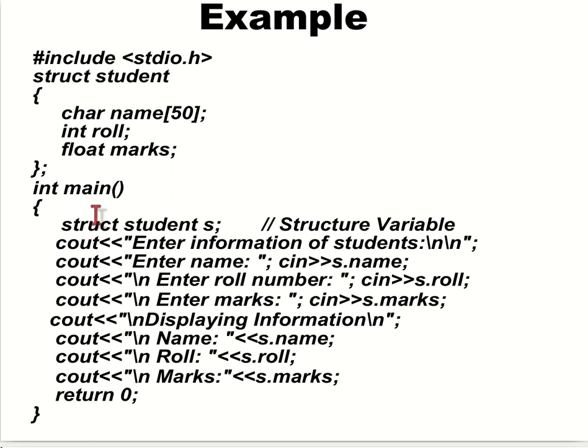Just like int, I can use struct student also.